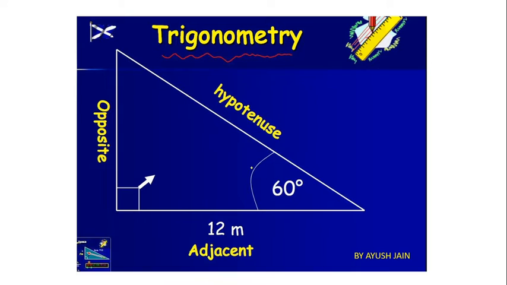Trigonometry is a separate branch of mathematics, just like algebra and geometry. Trigonometry is itself a huge branch. Up to class 9 you never heard the name trigonometry, but in class 10 this is the introduction, and this is the first time you are going to study trigonometry. But the application of trigonometry is huge.